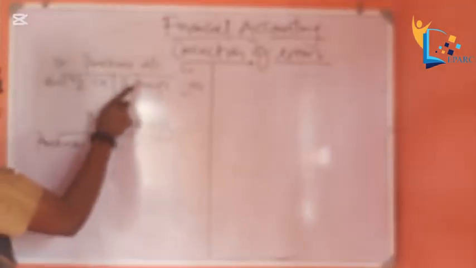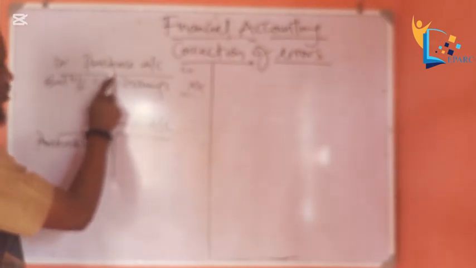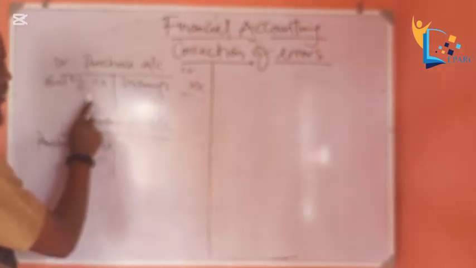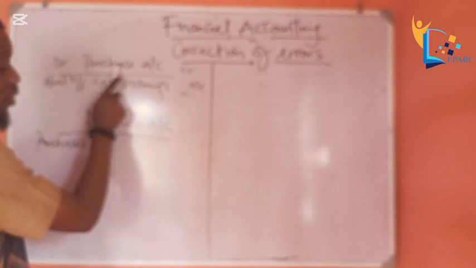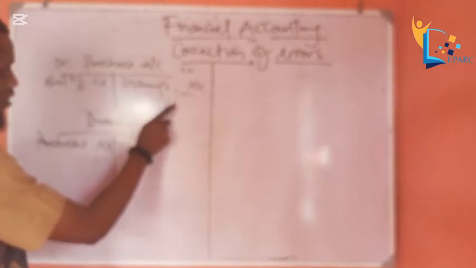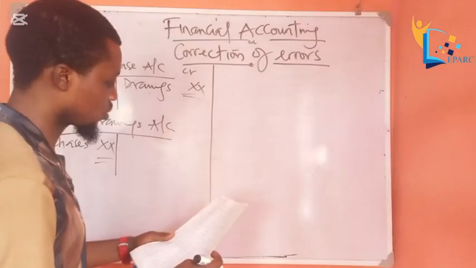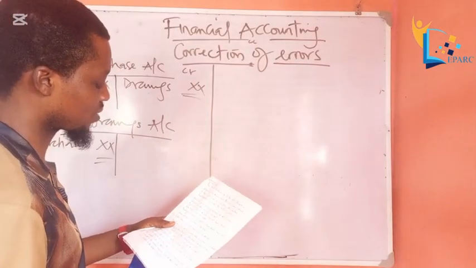Drawings affect purchase. So whatever will reduce the balance or the value of purchase is what's credited, because purchases have debit balances. So this one is reducing the quantity or the value of purchase, so it's credited. This is the double entry principle. Are we together?